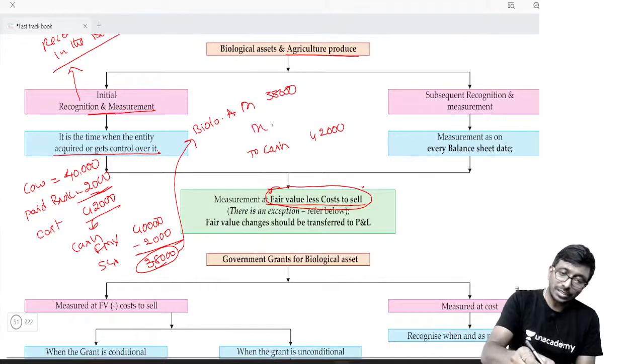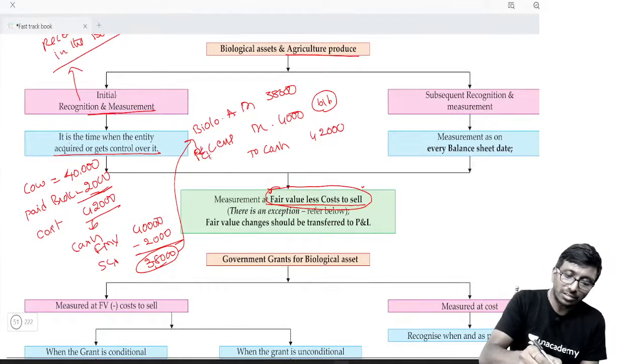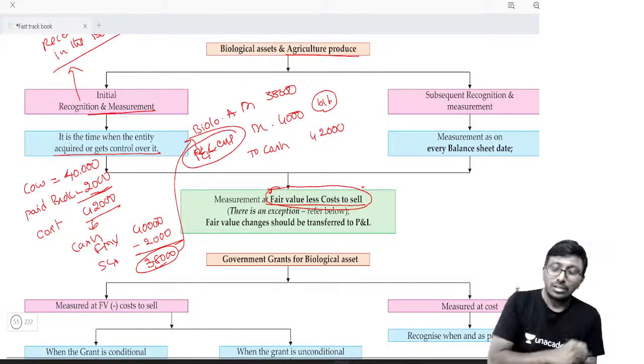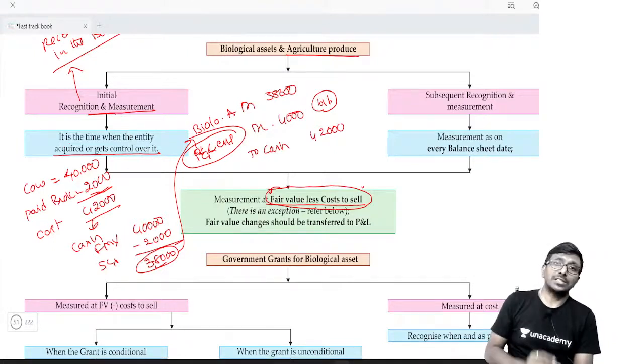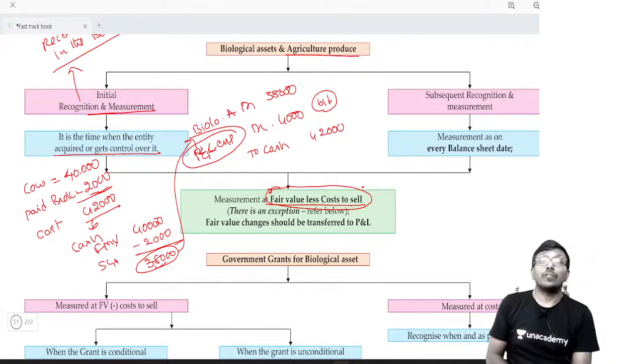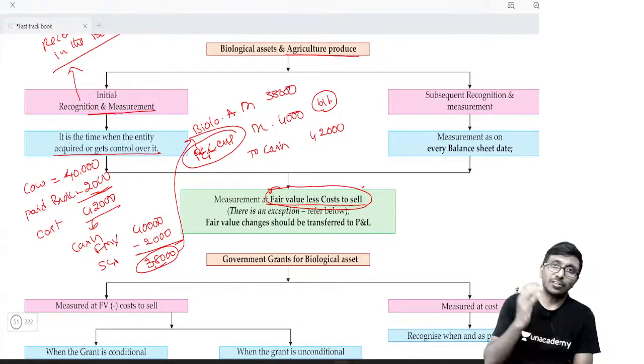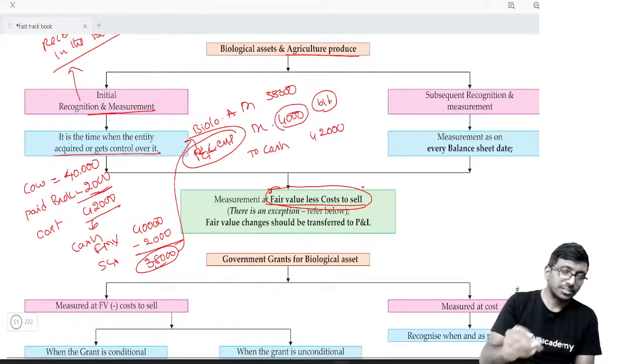So, sir, correct, but what about the balancing figure? The balancing figure is 4,000 rupees. These are all your expenses. That should be charged to P&L as expense. You have to charge it to P&L because the standard says it has to be recognized at fair market value minus selling cost, not at cost, not at fair market value. It has to be at this number, so our difference amount has to be charged to profit and loss. Hope you got it.